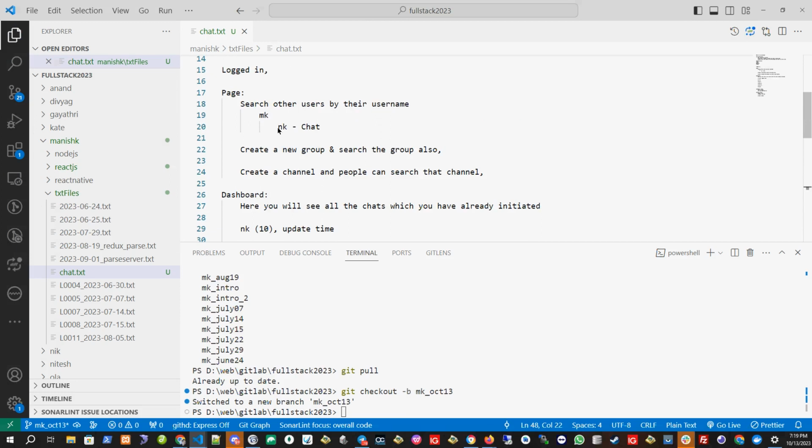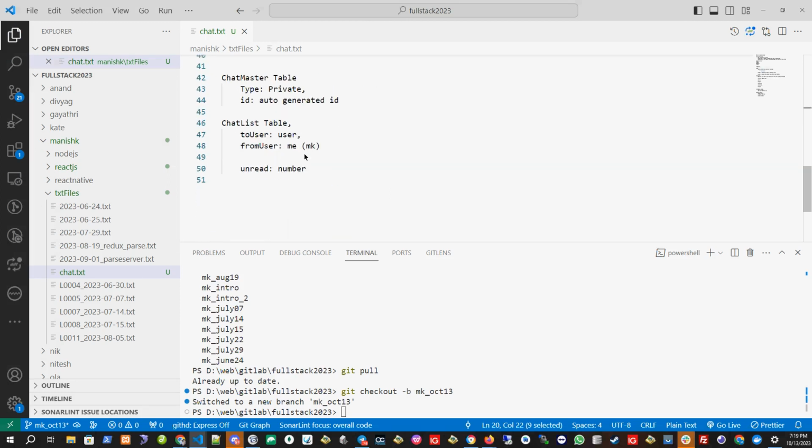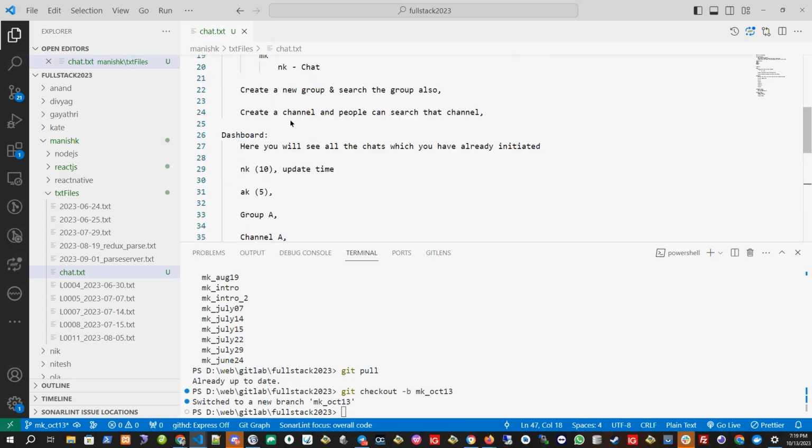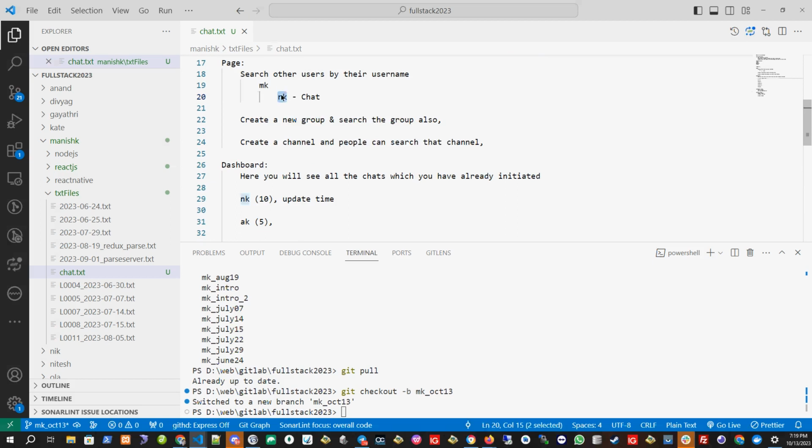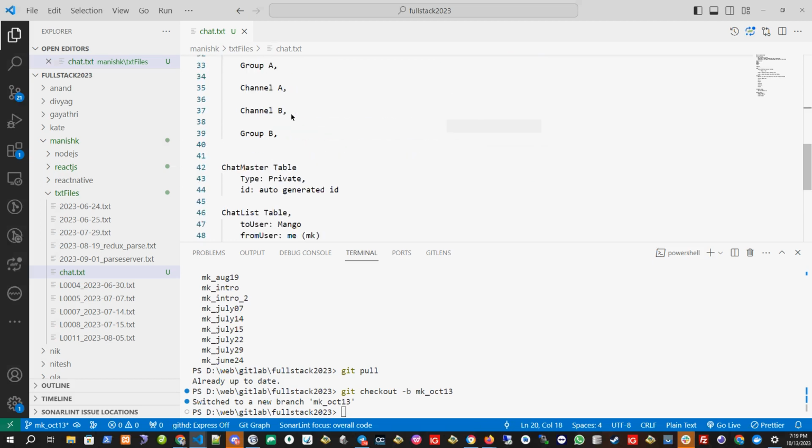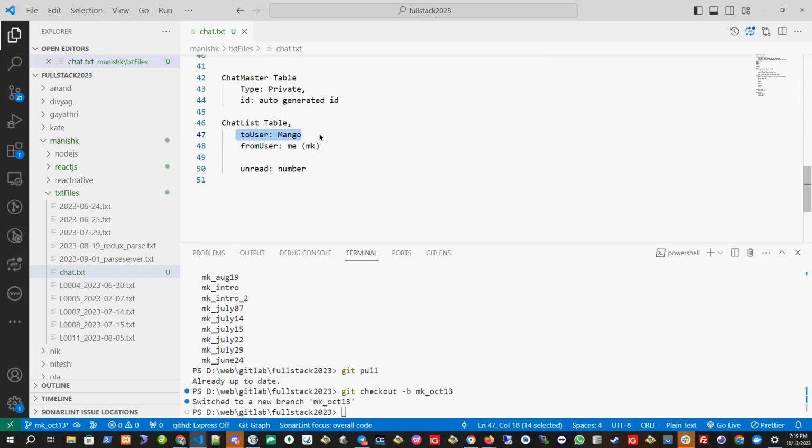And I'm chatting with, let's say Mango. We'll put the name Mango, not NK. Okay, so the user to user will be Mango, and from user will be me, and unread messages.